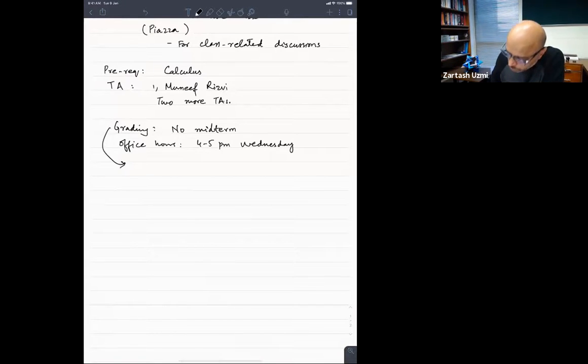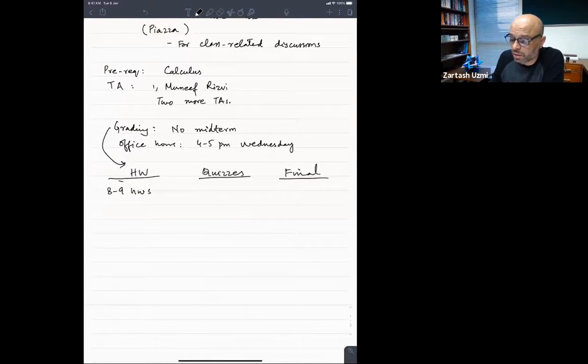So I was talking about grading. In grading, we have three components. We have homeworks, and we have quizzes, and we have a final exam. Okay? Homeworks and quizzes and a final exam. We will have, roughly every 1 week or 10 days, one homework, and there will be about 8 to 9 homeworks throughout the semester.